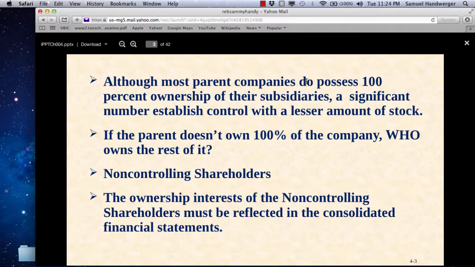So it would break down to one owner owning the controlling interest, that's the parent, and indirectly all the shareholders of the parent own that percentage, but only through the parent. And the non-controlling interest is owned by however many shareholders there may be owning the non-controlling interest percentages of the subsidiary.